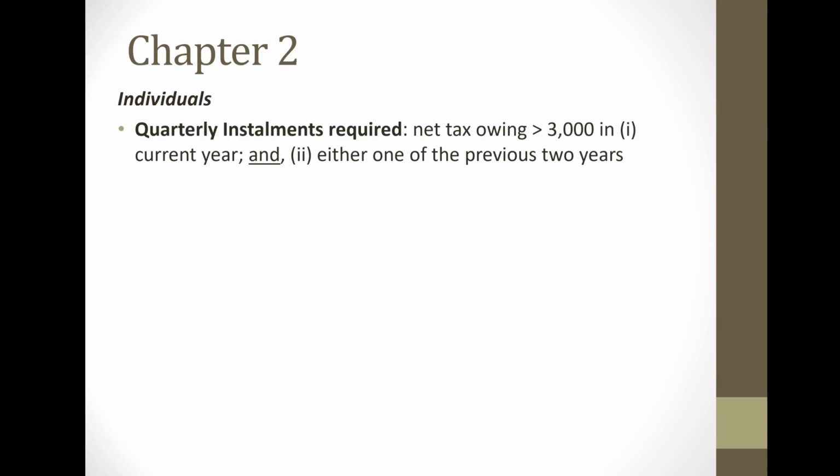Moving on to the next slide, some individuals are required to make quarterly installments during the year for the current year taxes. Now, quarterly installments are required if the net tax owing for the year is greater than $3,000 for the current year and either one of the previous 2 years. So let me just repeat that. Quarterly installments are required if the net tax owing is greater than $3,000 in the current year and either one of the previous 2 years.